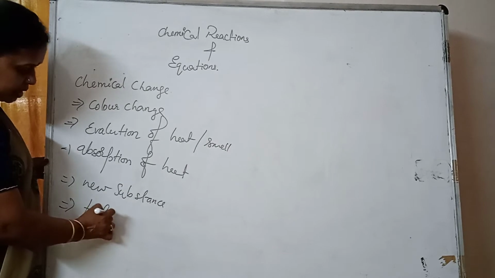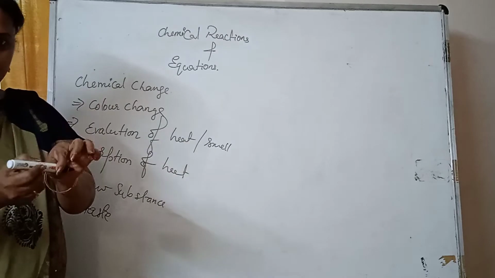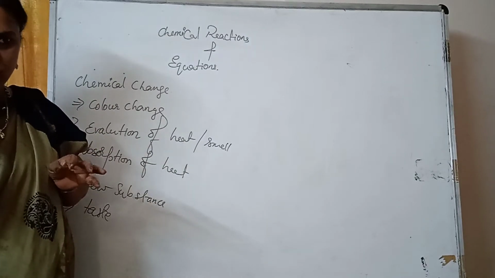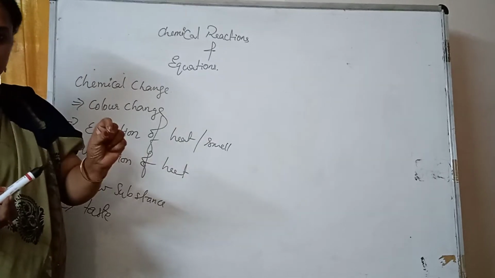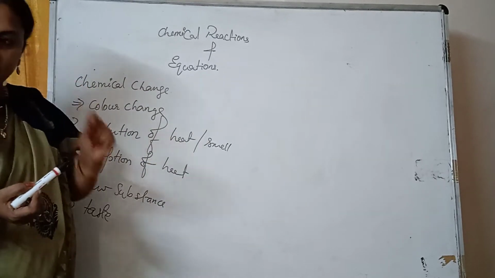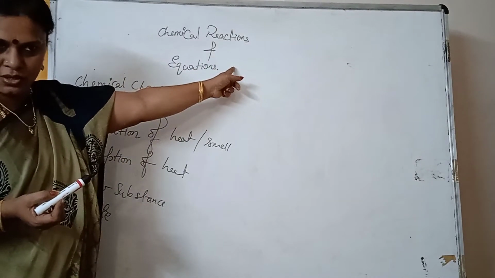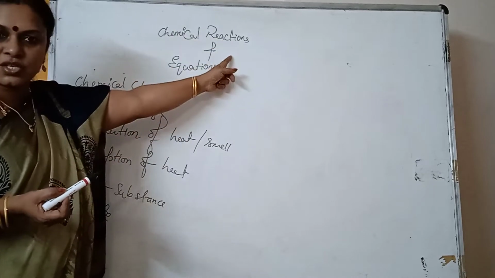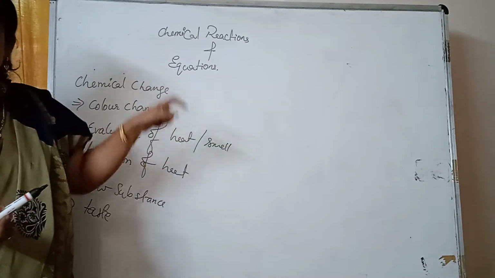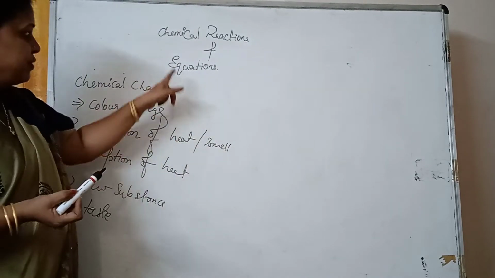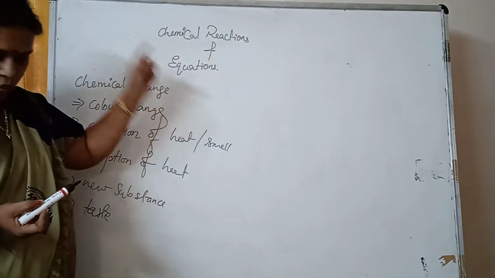Taste is also one of the chemical properties of matter. Suppose if I break it down into two pieces, it's not a chemical change. But if I burn it, it is a chemical change. So in any substance, if the chemical property of the matter changes, then that change we can consider as a chemical reaction. And these chemical reactions we need to interpret in an equation by using symbols and formulae. So that we will be learning in this chapter, that is chemical reactions and equations.